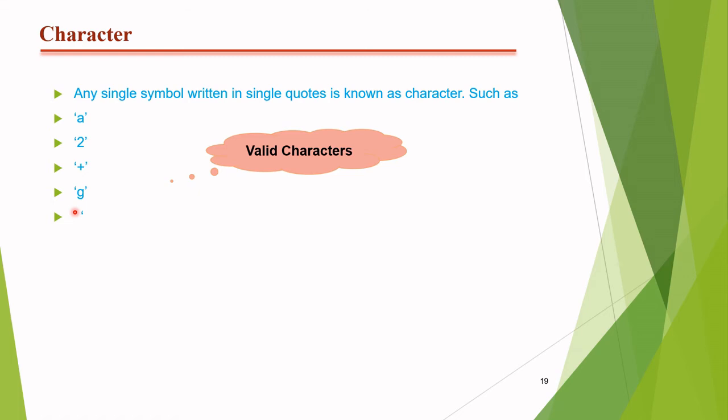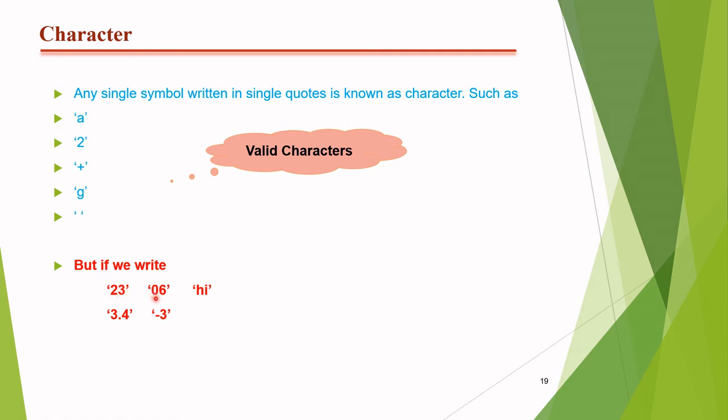Okay. So what does not come under the character? We can also see several examples, like single quotes 23. The computer never reads it as 23. The computer reads 2 and 3. So 2 and 3 means what? There are two symbols. 2 is one symbol and 3 is one symbol. So this is not considered a character.